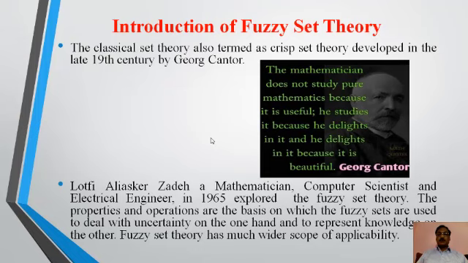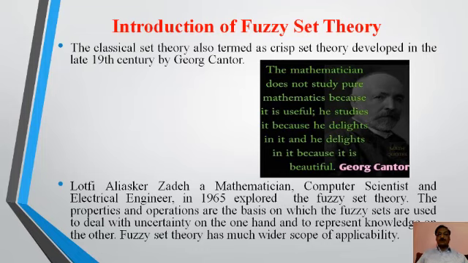He studies it because he delights in it, and he delights in it because it is beautiful. So George Cantor introduced crisp set theory, and in 1965 Lotfi Ali Asghar Zadeh, in modern mathematics, developed fuzzy set theory.